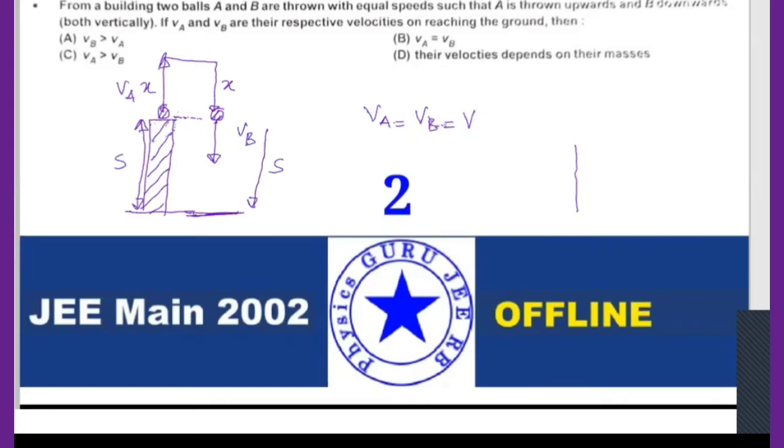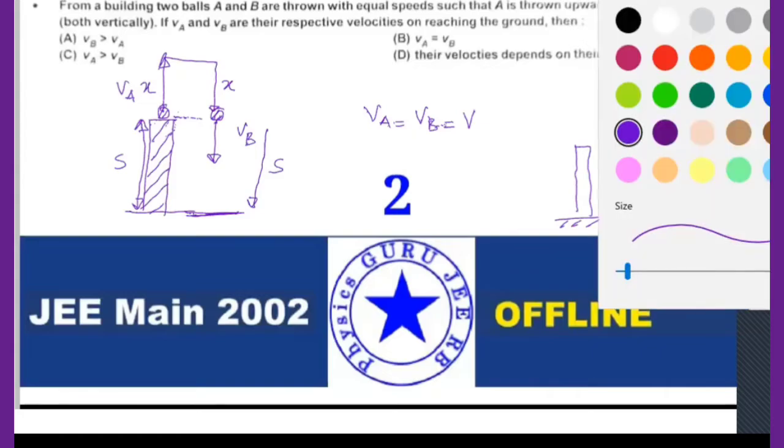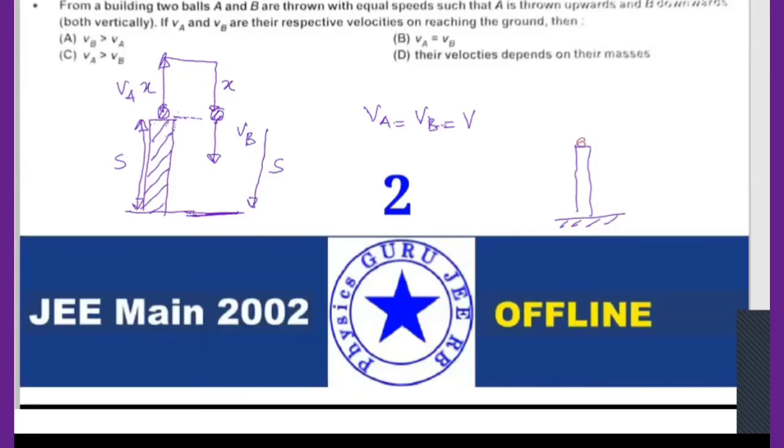So total displacement, I am taking for the first ball. Are you able to see everybody? It is projected vertically upwards, going up and returning back here, right? Let me take till this point, it is X, and returning back till this point it is X, and the remaining distance is S.